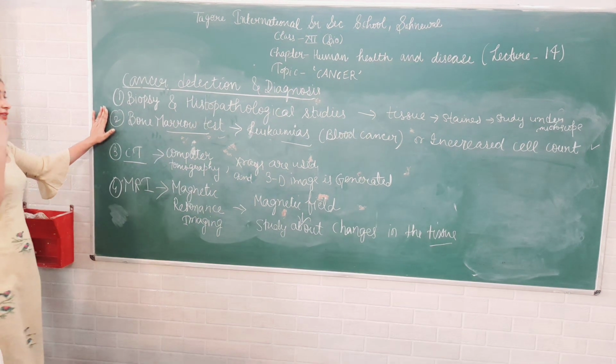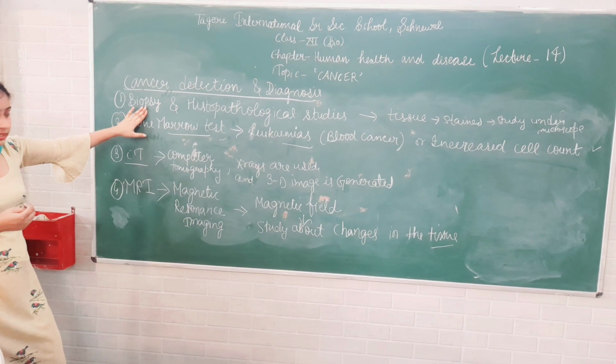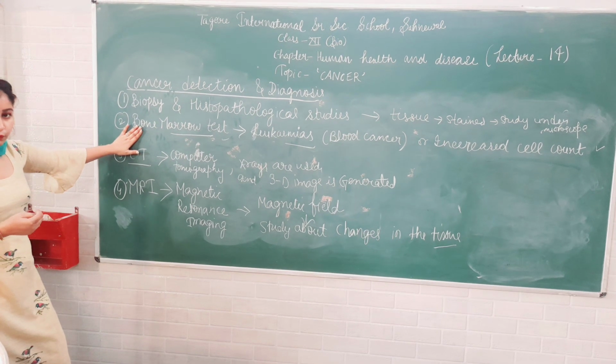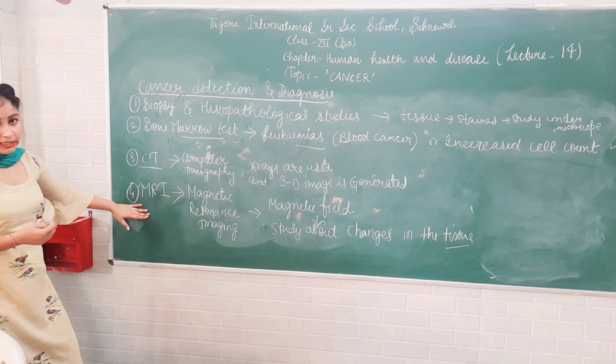So these are four methods for cancer detection. First is biopsy and histopathological studies. Second is bone marrow test for blood cancer, third is CT, computer tomography, and fourth is MRI.